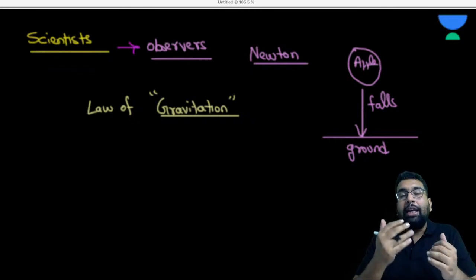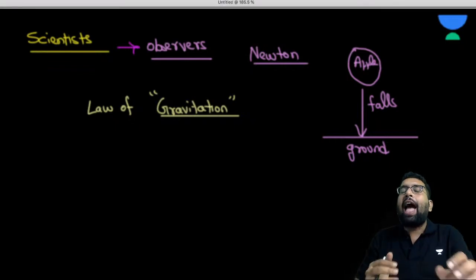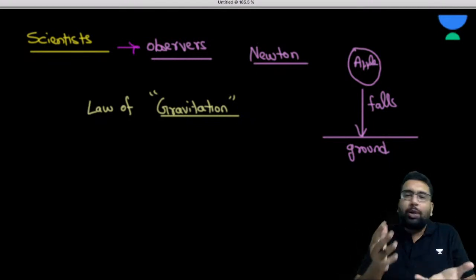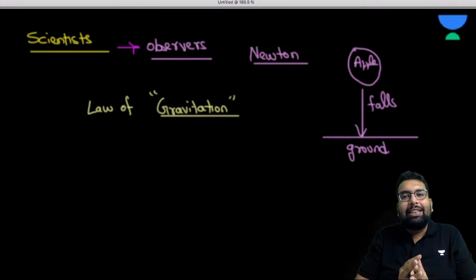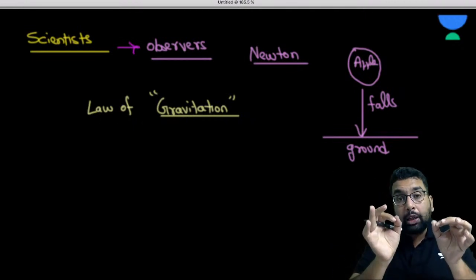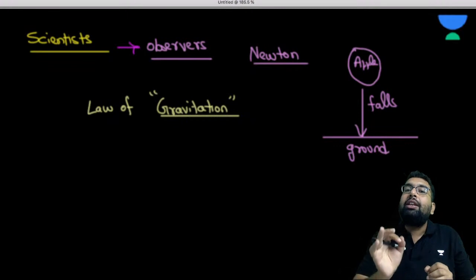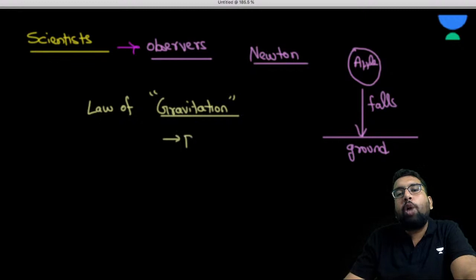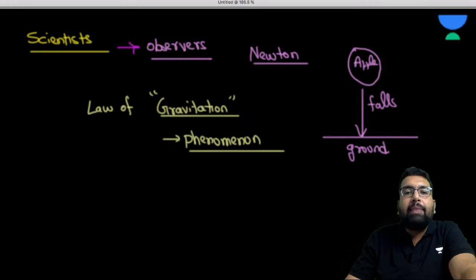So see, before Newton saw the apple falling, was it doing anything otherwise? Like before Newton saw it, was the apple going up towards the sky? No, sir, it wasn't the case. The apple was always falling. What Newton did was come up with this law. He tried to understand this phenomenon and made a law out of it. So basically my point is that laws are developed from nature.